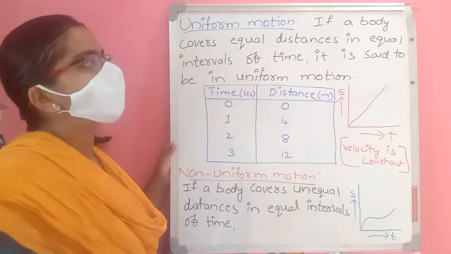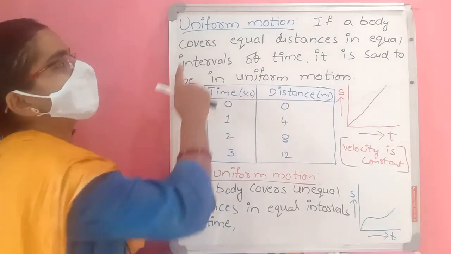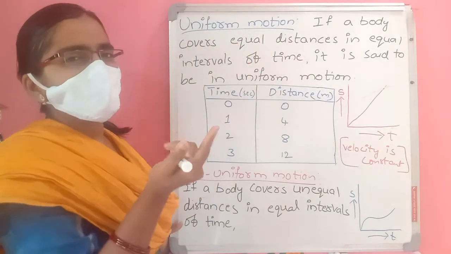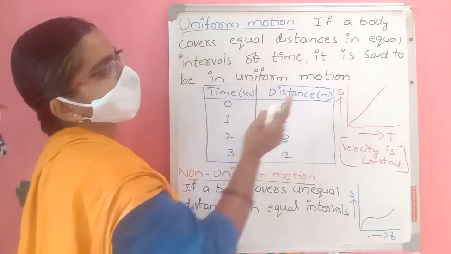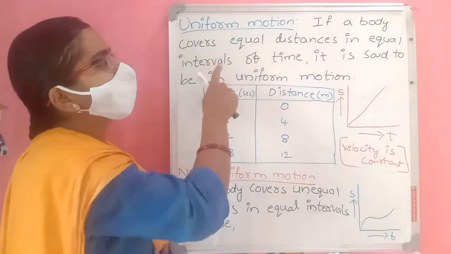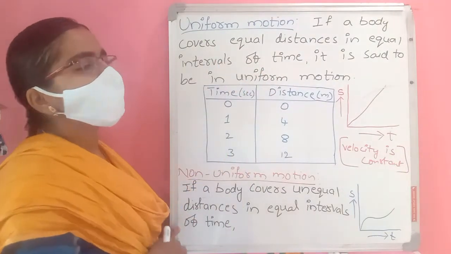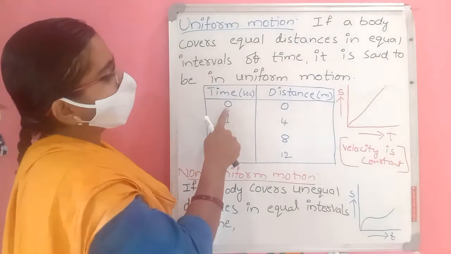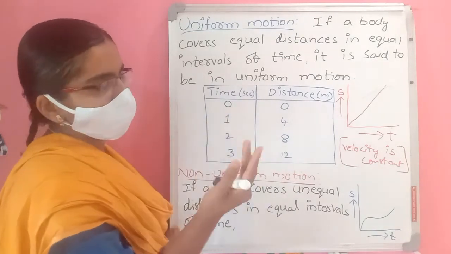Next we have uniform motion and non-uniform motion. In uniform motion, uniform means same. If a body covers equal distances in equal intervals of time, it is said to be in uniform motion. Equal distances in equal intervals of time.